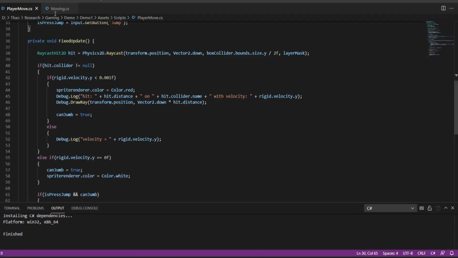The reason is the ground is not checked at the right time. I mean, it should only be checked when the object falls down after the jumping force is running out.